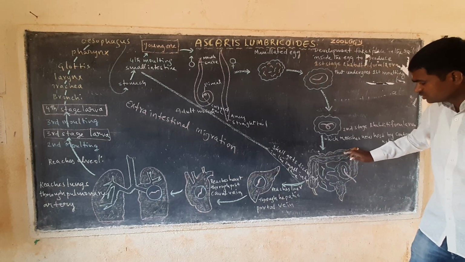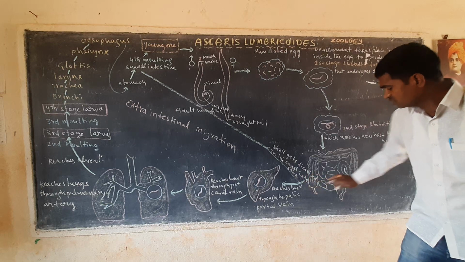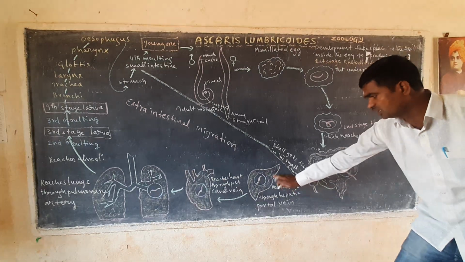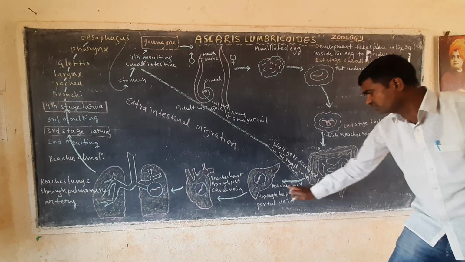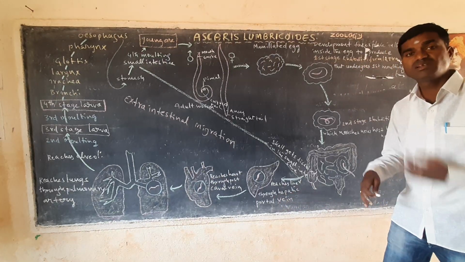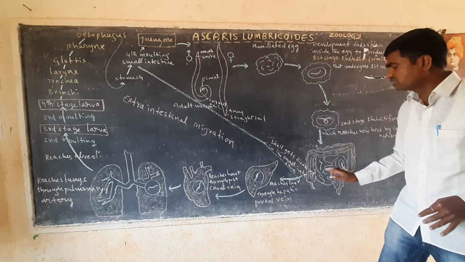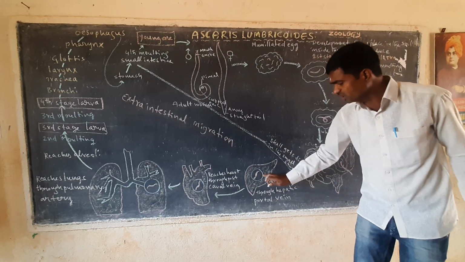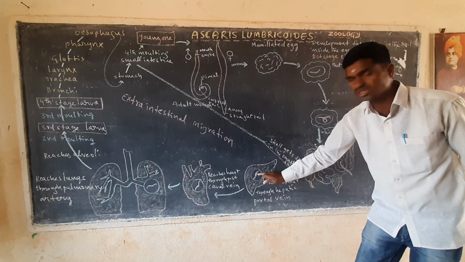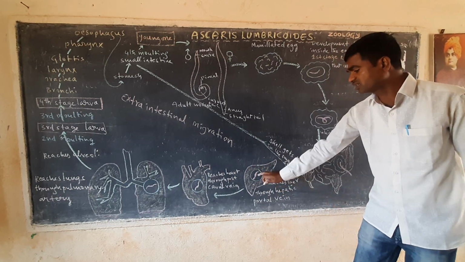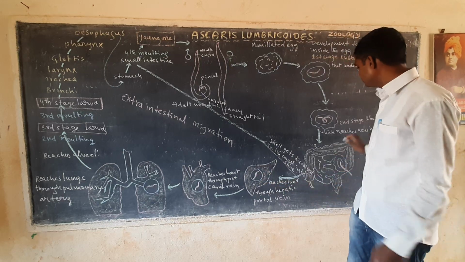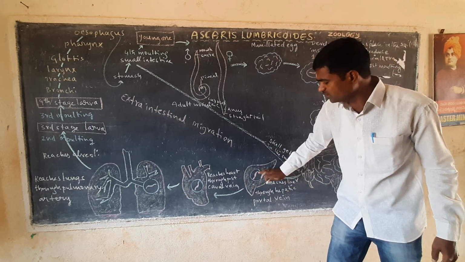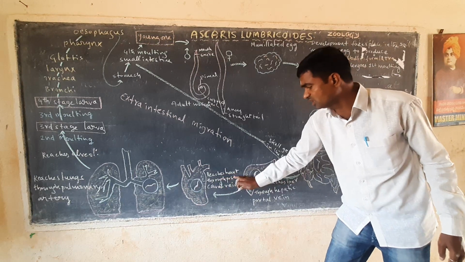Now, through the small intestine, the parasite, Ascaris, enters the liver. It reaches the liver through the hepatic portal vein. With the help of the hepatic portal vein, the parasite enters the inner side of the liver tissues. Now here this is the liver cell, and this is the small Ascaris. Second stage rhabditiform larvae are now developing here. Right, now from the liver it reaches the heart through the postcaval vein.